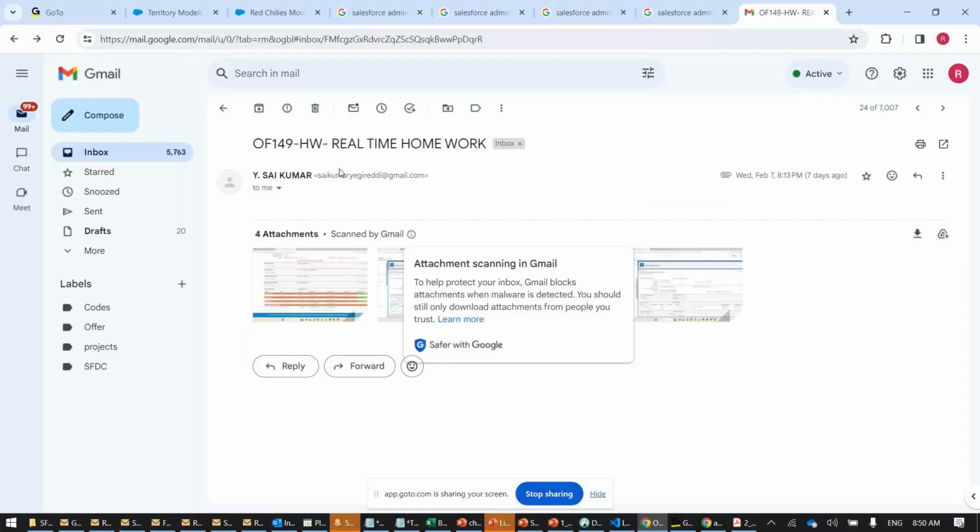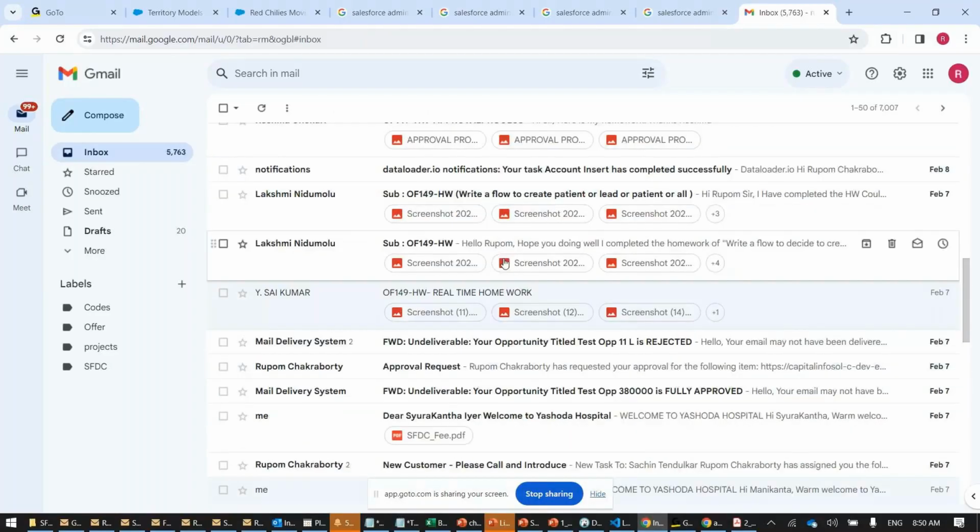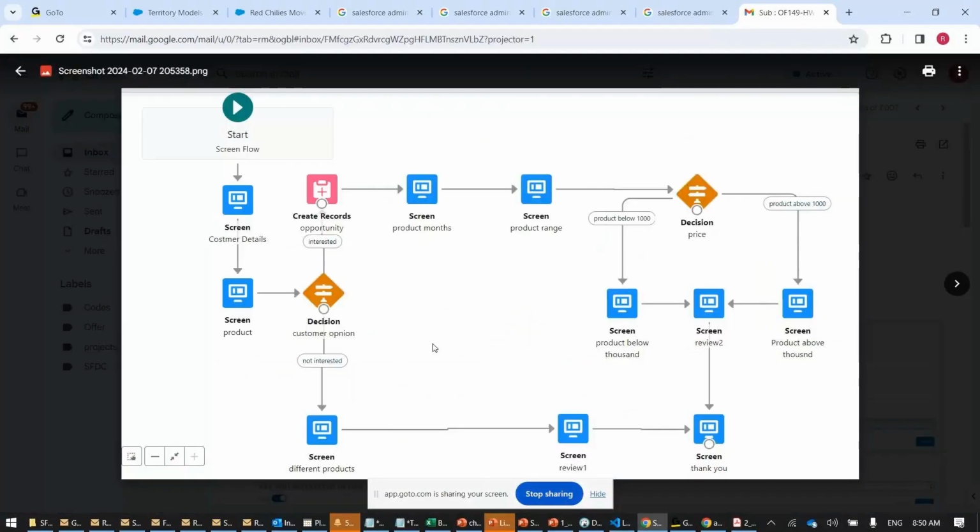See, approval process. Something like this, homework. Hey Rupam, I completed the homework, please check. These are the flows that they have built. Robotic process. This is how it starts: customer details, then opportunity, product month, product range, decision, product below 1,000, review. Product above 1,000, they will run and this is the output they will get.